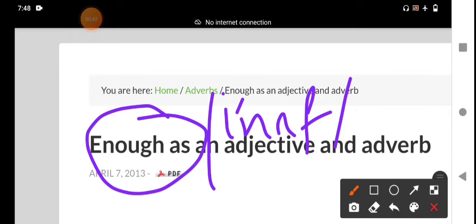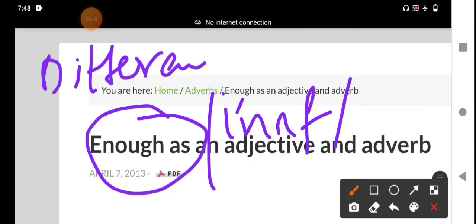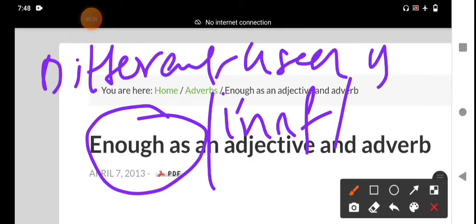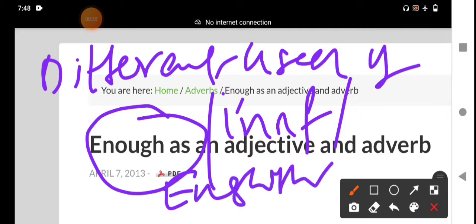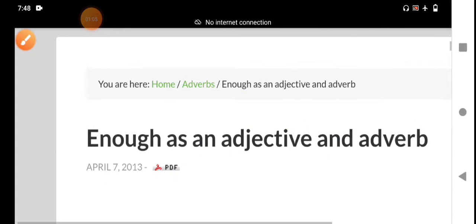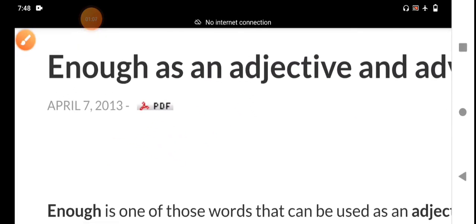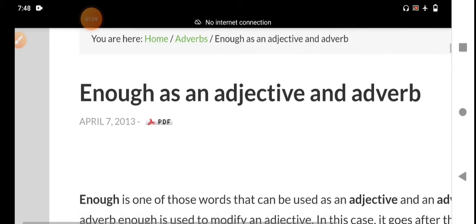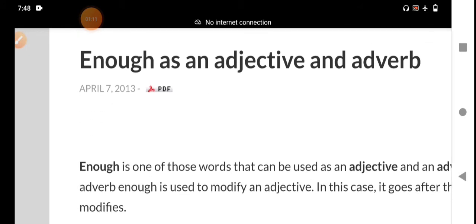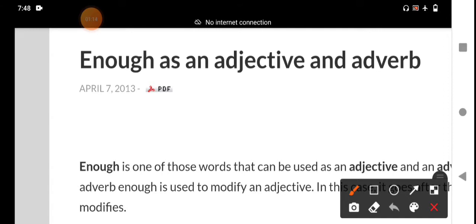Before explaining the usage of enough, today the topic is different uses of enough in English language, in English grammar. Okay, different uses of enough in English grammar. You should understand enough